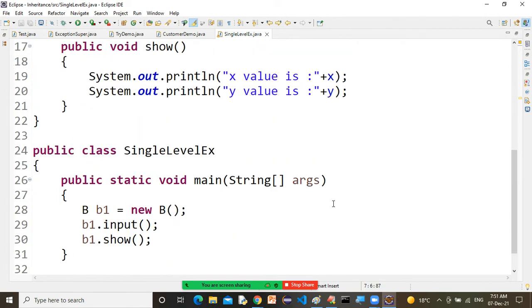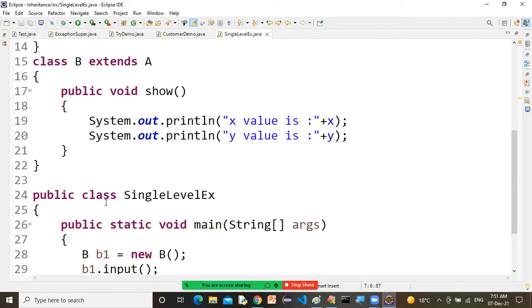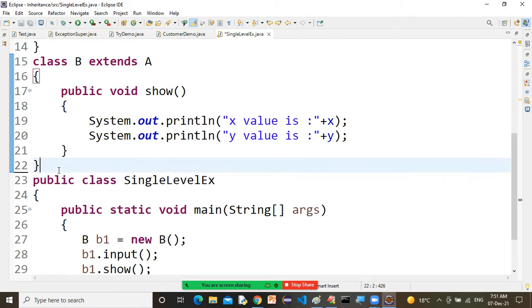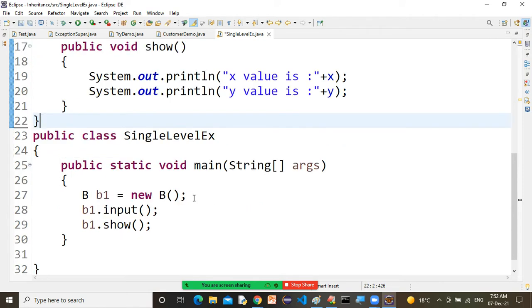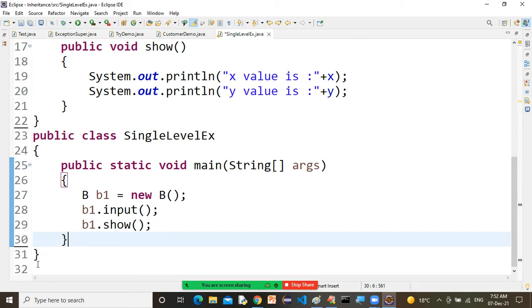From line number 15 to 29, you can take line number 15 to 29, and then we have only two braces after this 29.